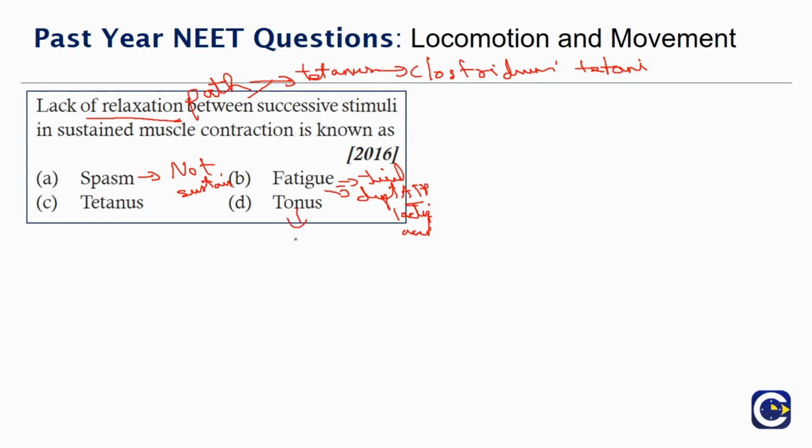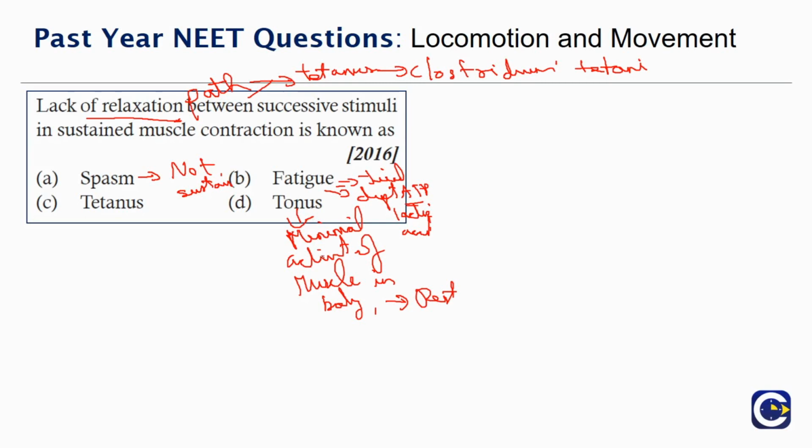What is tonus? Tonus is defined as the minimal activity of muscle tissue in the body even when the body is in rest. That is, when we think that the muscles are at rest when we are asleep or when we are not having any action, but that is not actually true.